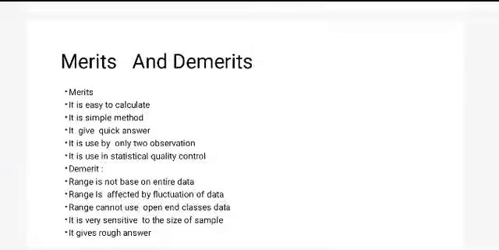In this lecture, we have seen what a range is, the formula of a range, grouped data and ungrouped data, problem solving on a range, the coefficient of range, features of a range, and the merits and demerits of a range. These are all about the first parameter of measures of dispersion, the range.